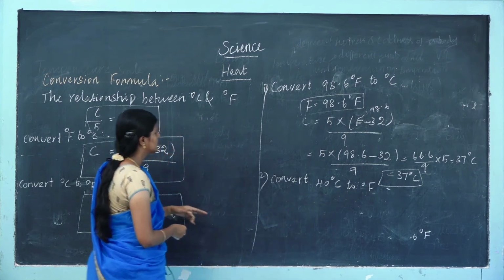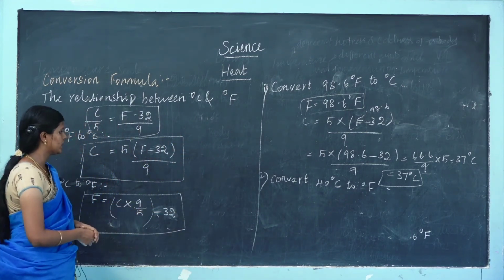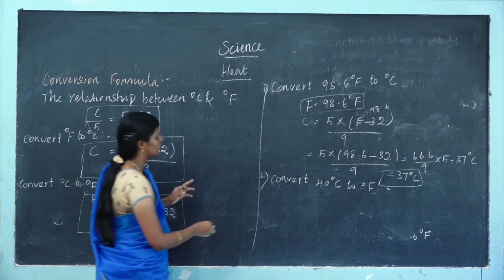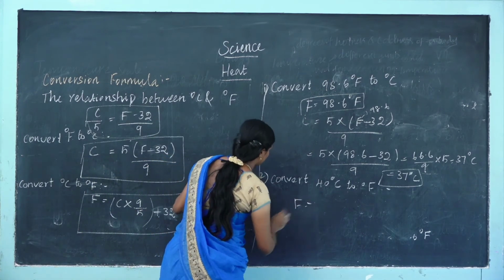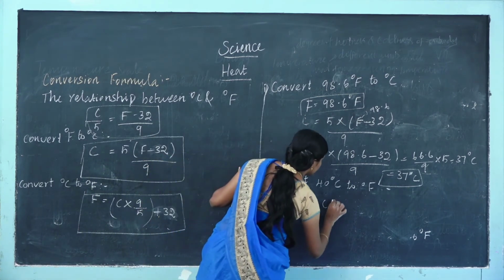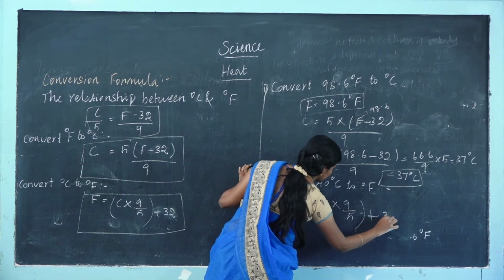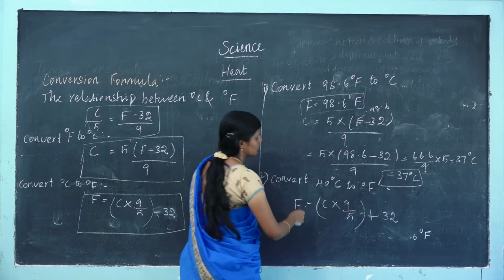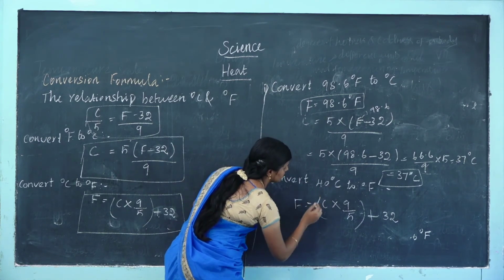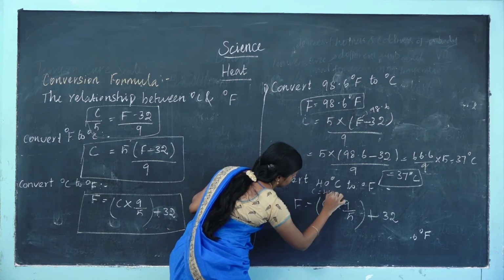Next we convert 40 degrees Celsius to the Fahrenheit scale. Use this formula: F is equal to C into 9 by 5 plus 32. What is C? C is equal to 40 degrees Celsius.